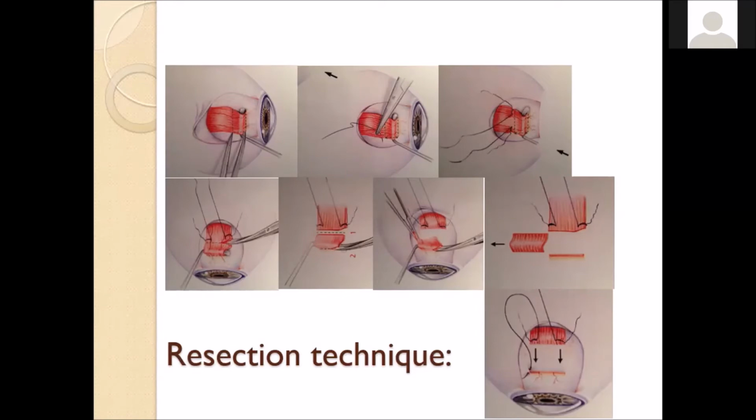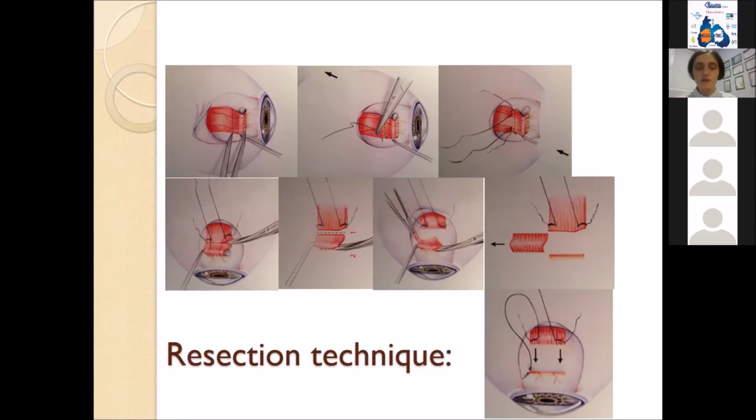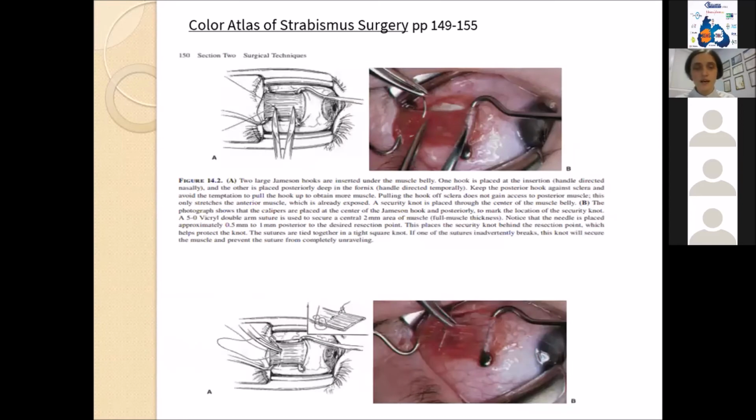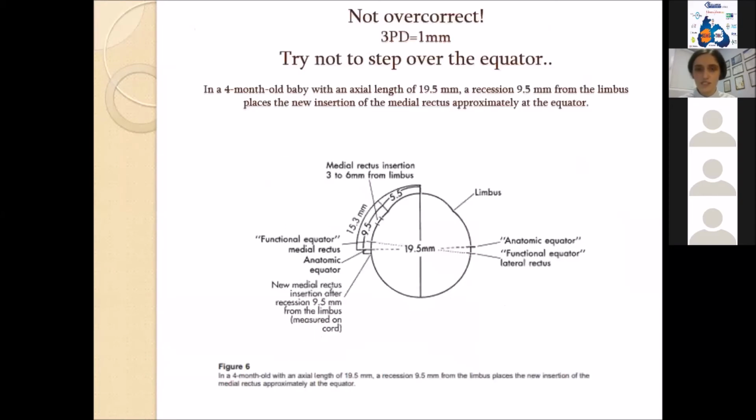So we have to know previously how many millimeters we need to cut or recess the muscle. On the picture, you can see the resection technique during the strabismus surgery. Here are the different techniques of how we transpose the muscle, cut muscles, or do different techniques during the different types of squint surgeries. Also, I want to mention that it's very important not to overcorrect.